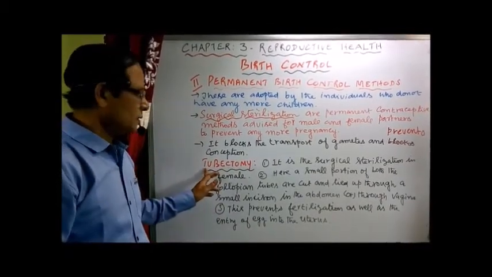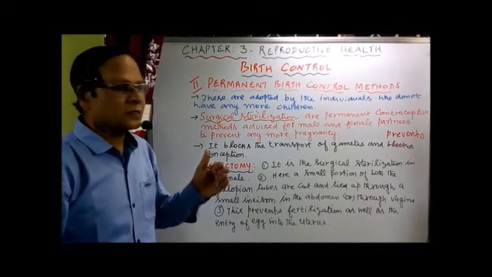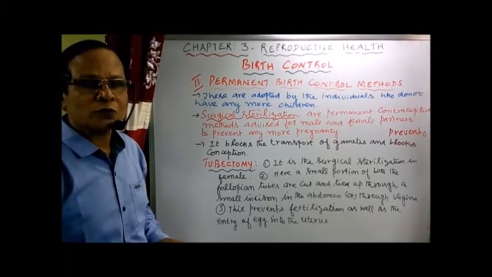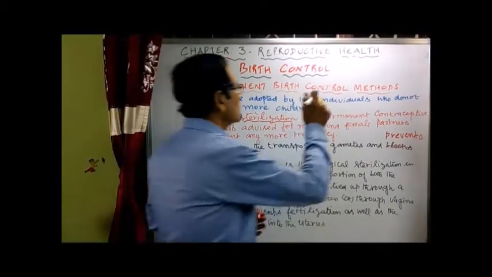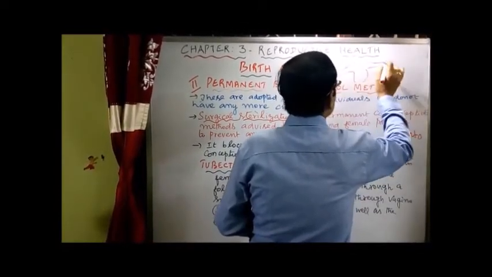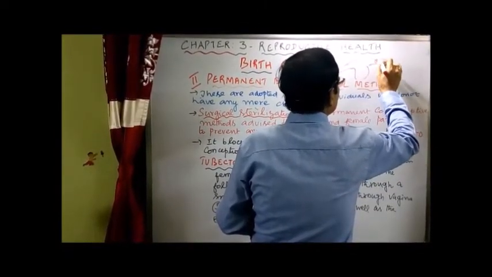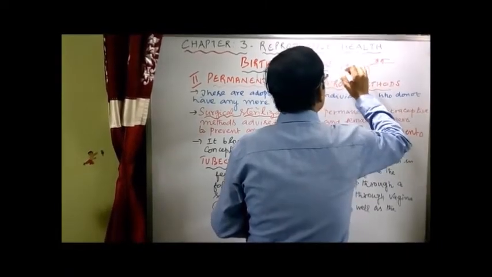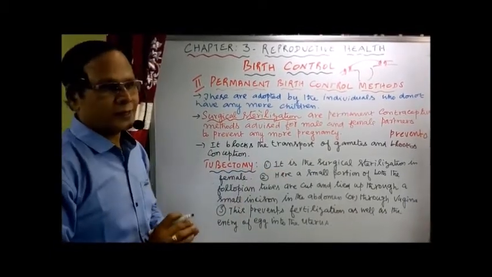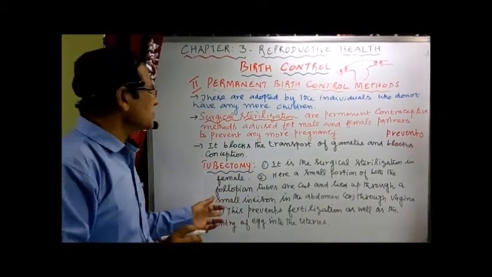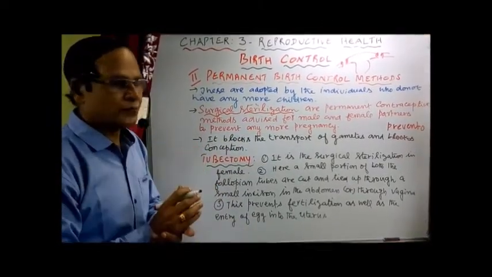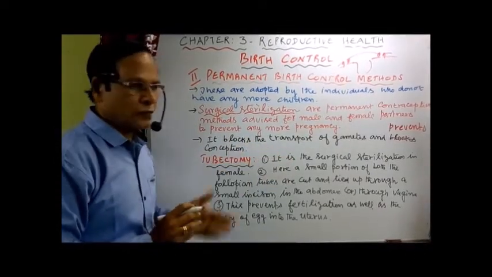Now tubectomy. So number one, it is a surgical sterilization in female. Here a small portion of the fallopian tubes are cut. Suppose this is the uterus, this is the fallopian tube. So a small portion of the fallopian tube, of both, is cut and tied up. And that is being done through a small incision either in the abdomen, or we can do it through the vagina.